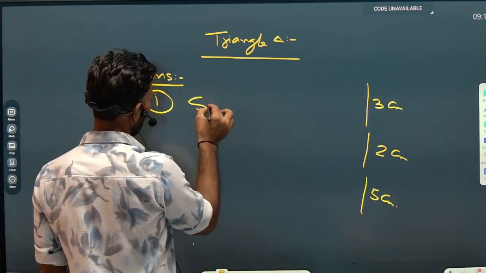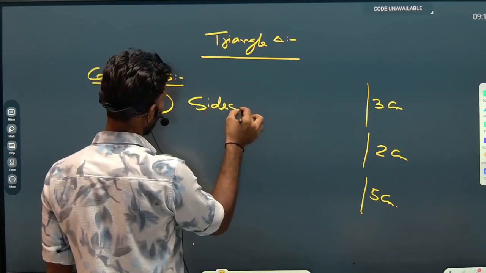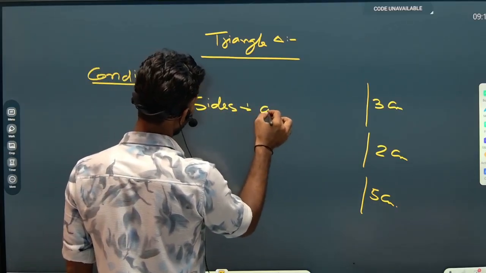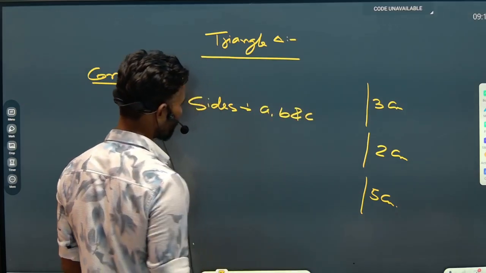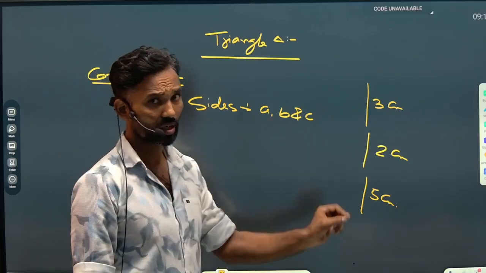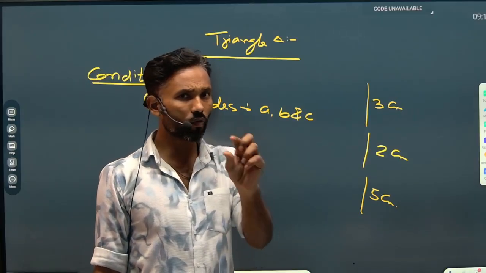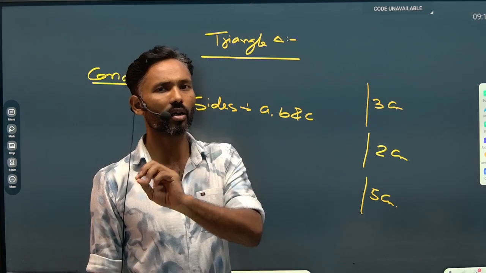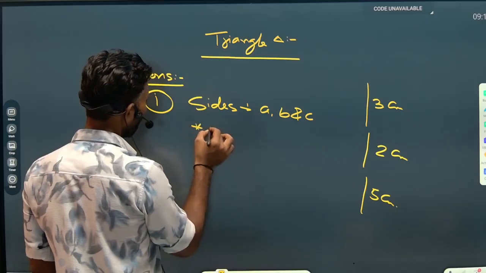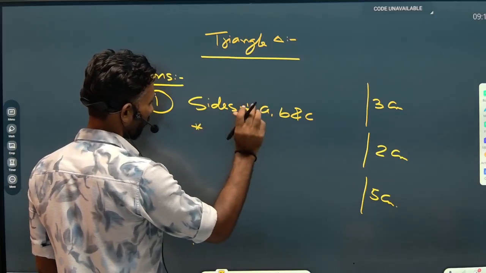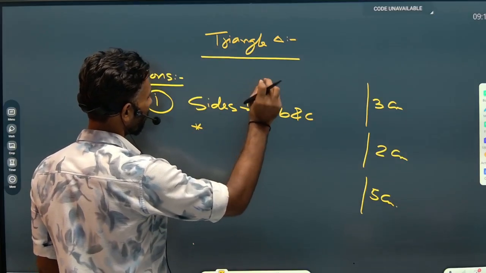Let's take an example. Suppose the lengths of the sides of the triangle are A, B, and C. As I told you, the sum of any two sides must be greater than the third one. If you are adding the lengths of any two sides, that addition must be greater than the third.